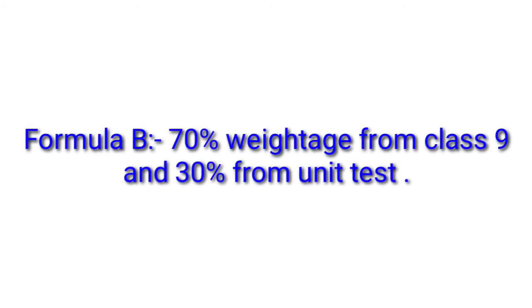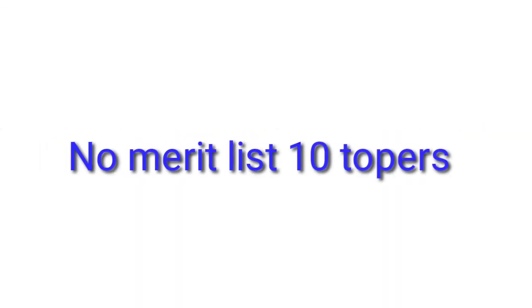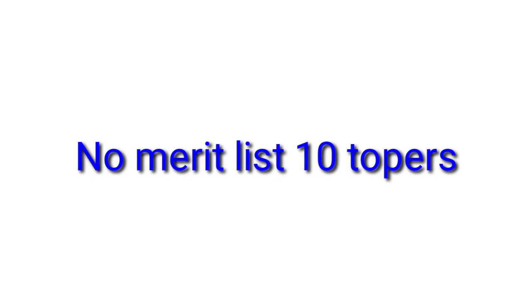Now in the formula B, 70% weightage from the theory paper of class 9 and 30% from the unit test in the recent years, or your pre-board held or such examination held in the school in the recent years, that 30% will be taken. But in this year there will be no such 10 toppers list declared in the portal.